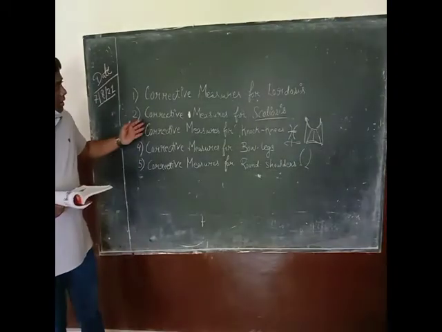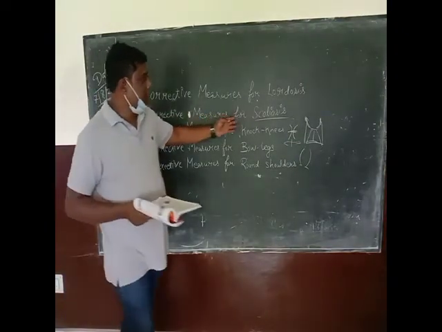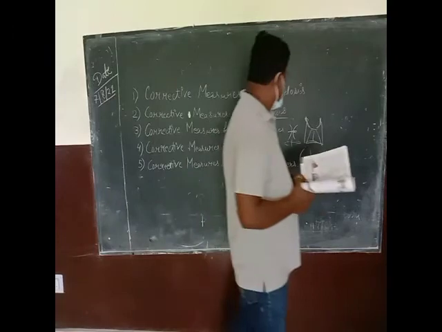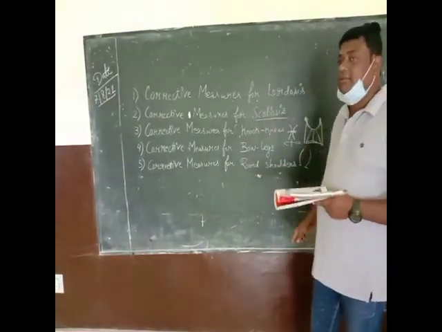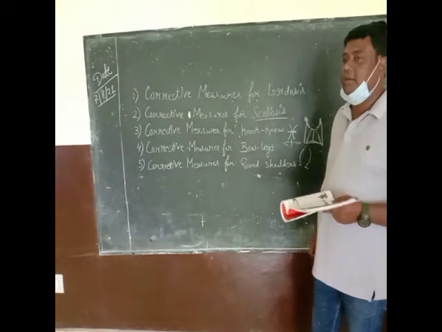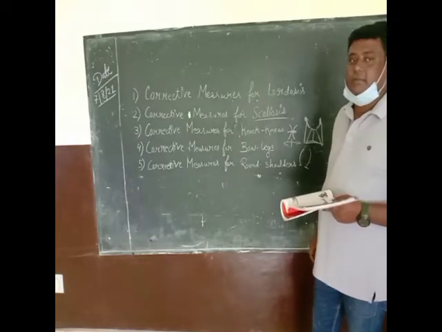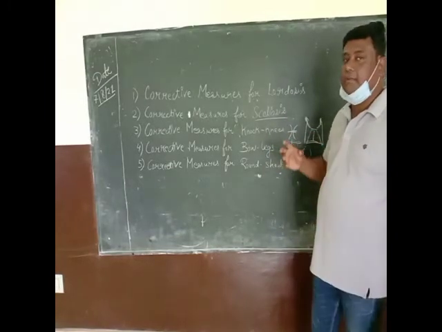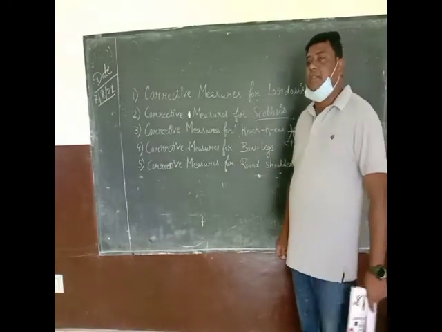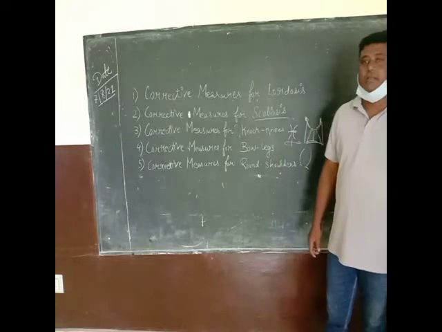Second is corrective measures for scoliosis. Okay, what is scoliosis, students? It is a deformity of the spine.